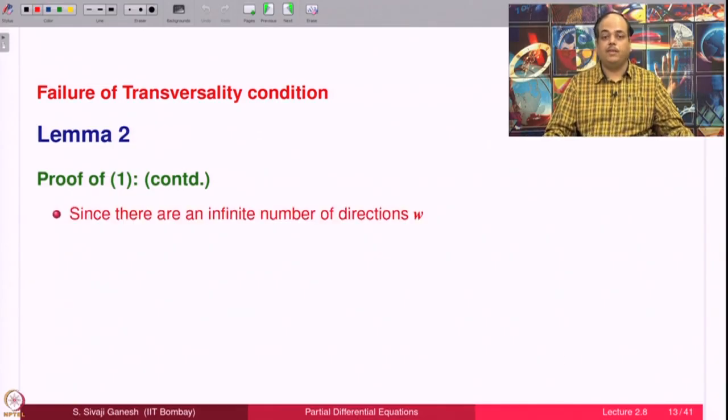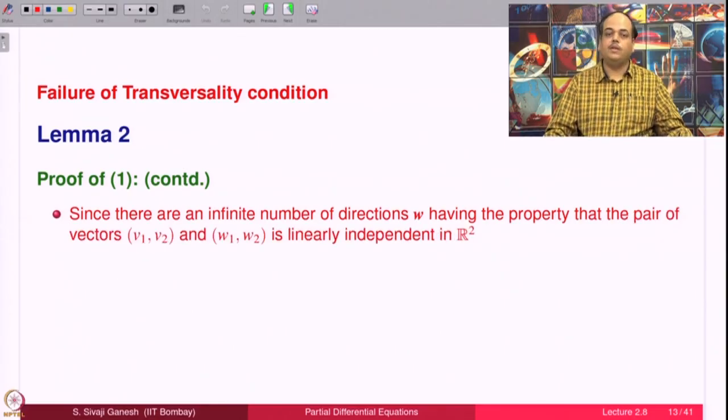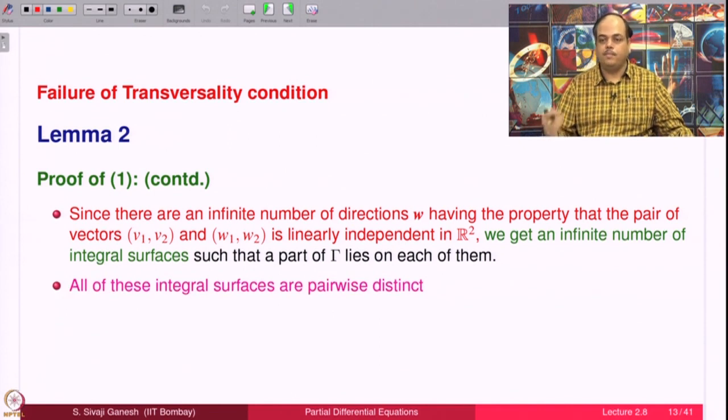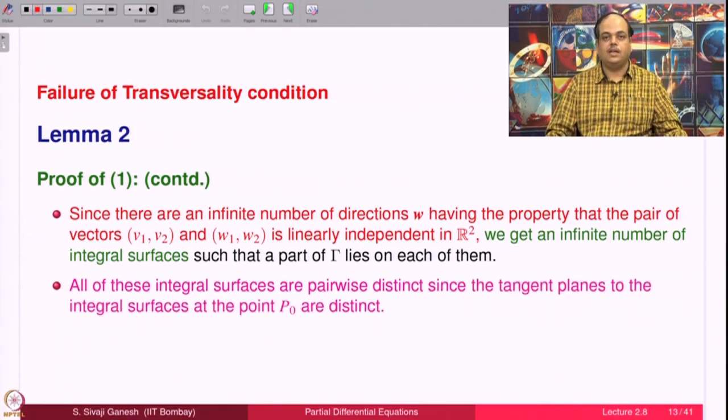So, there are an infinite number of directions W having the property that (V1, V2), (W1, W2) is linearly independent, we already saw this. Therefore, we get an infinite number of integral surfaces such that a part of gamma lies on each of them. The part might vary from surface to surface. All of these integral surfaces are pairwise distinct because the tangent planes are having different directions.